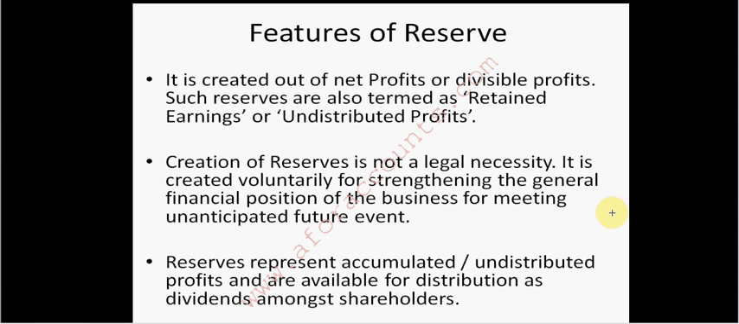Features of reserve. It is created out of the net profits. Once you reach the net profit, after that what you make is a reserve or divisible profits. Such reserves are also termed as retained earnings or undistributed profits, the profits in hand which I can distribute to the shareholders. So out of the net profit what I make is a reserve.